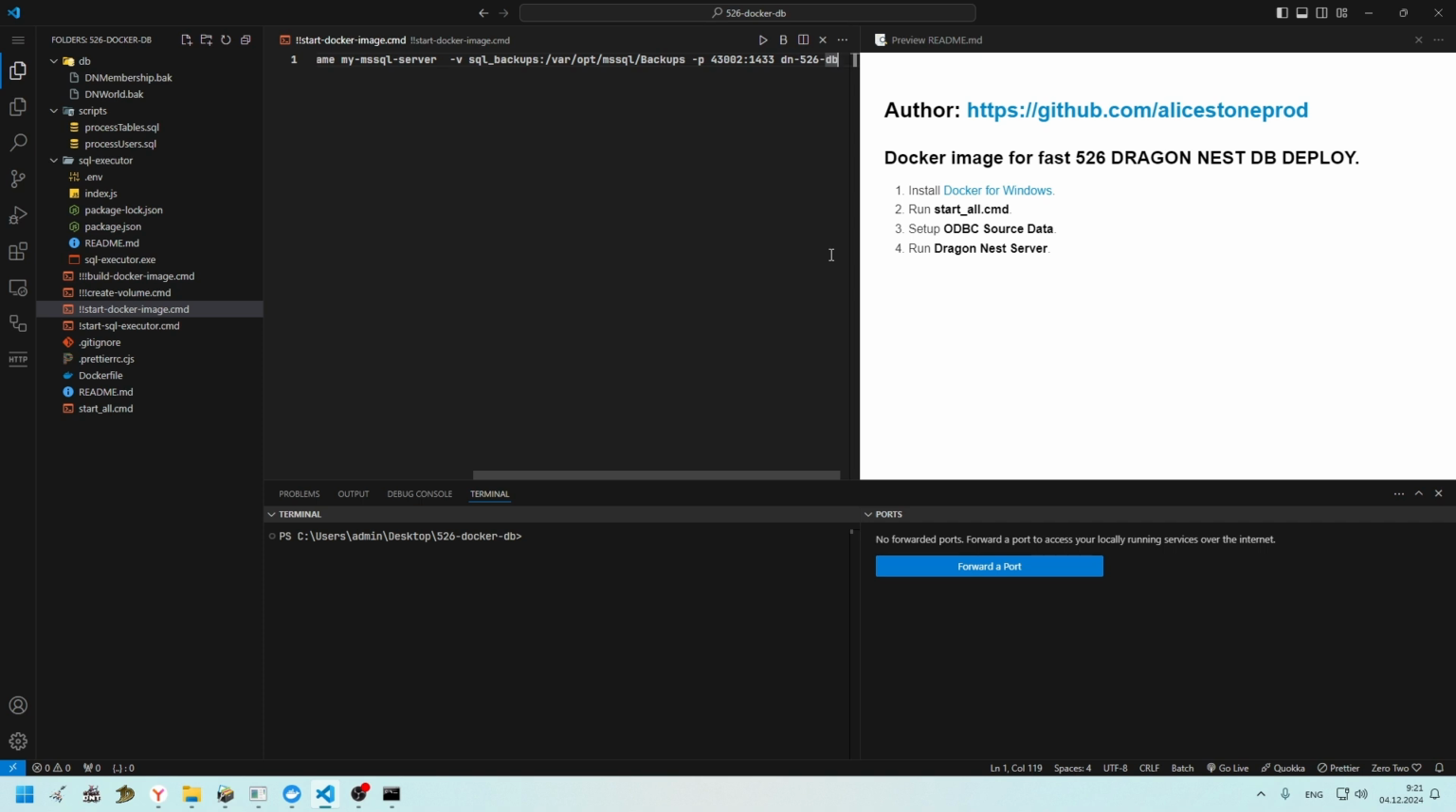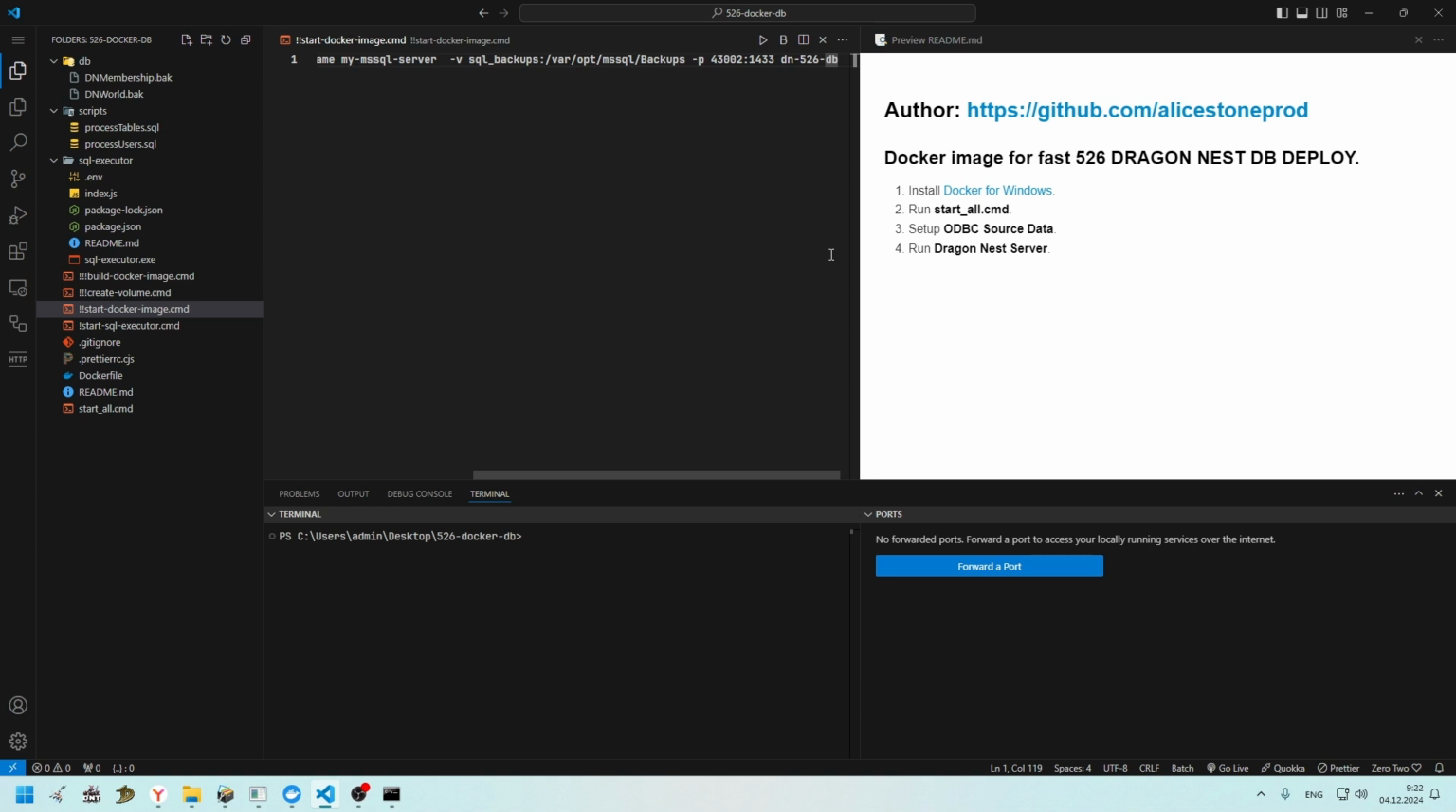So this is my Docker image for fast 526 Dragon DB deploy. If you want to use other versions, you can do it. It's very easy because I will publish this source code. I will discuss it a little bit later. My English is so bad, so please be patient, and we will start.